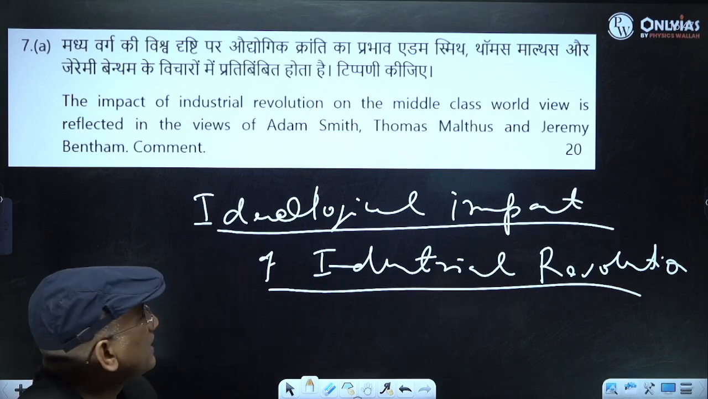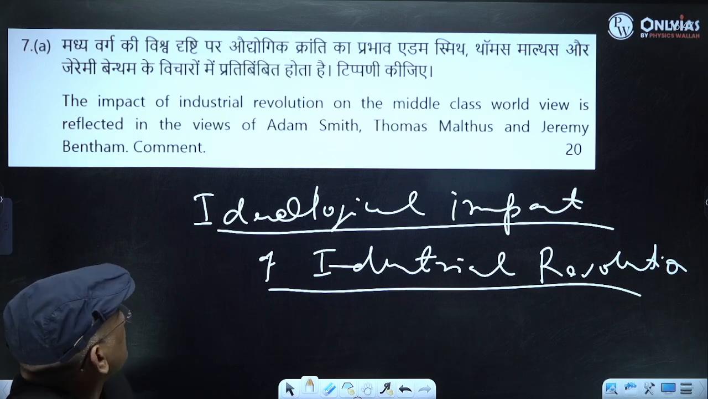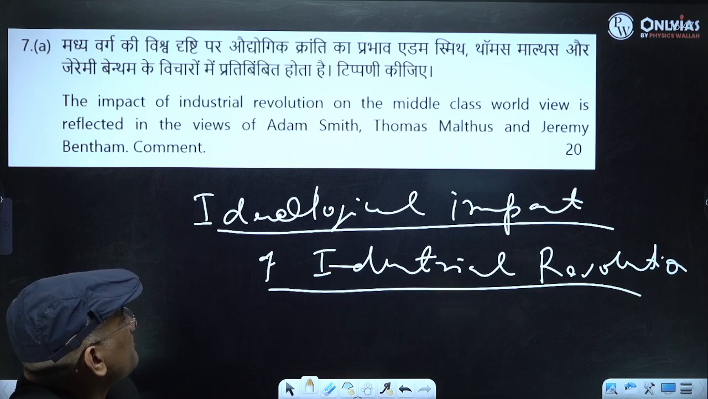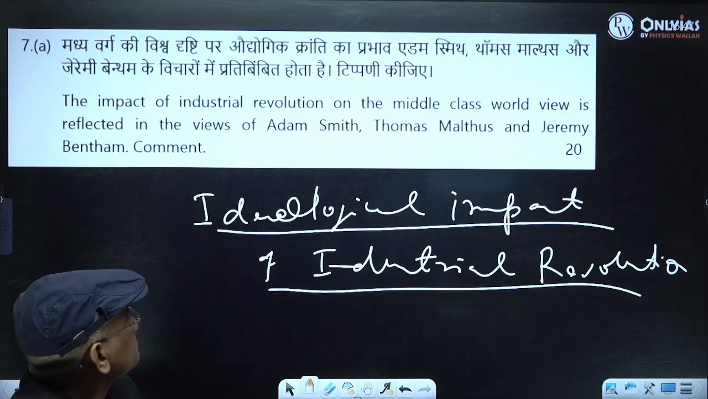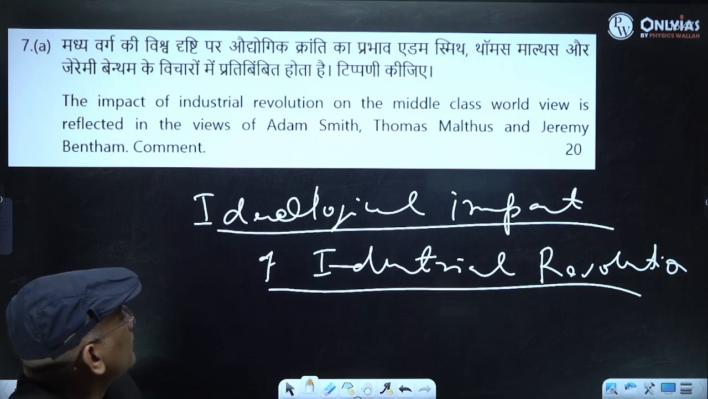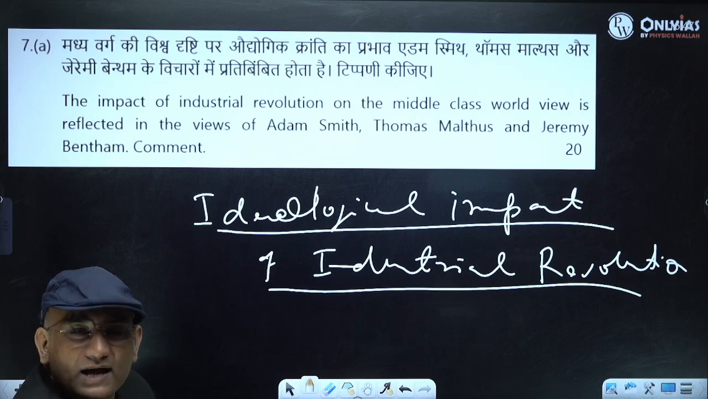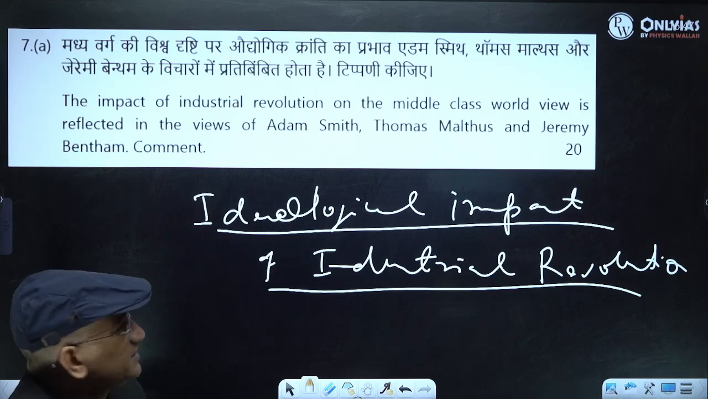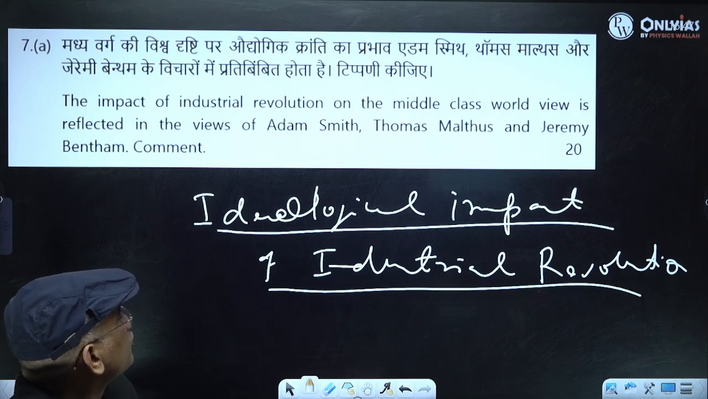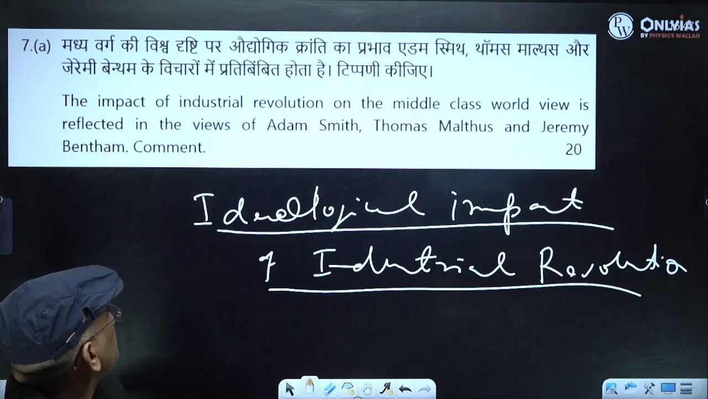So you have to write that the impact of industrial revolution on the middle class is reflected in the views of Adam Smith, Thomas Malthus, and Jeremy Bentham. Fine, but you will see that one of the impacts was also the rise of socialism. Even the working class came under the influence of socialism after the Industrial Revolution. So they started questioning this approach. So you have to comment.